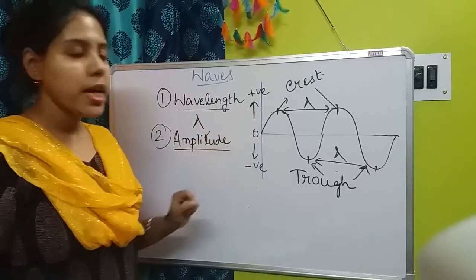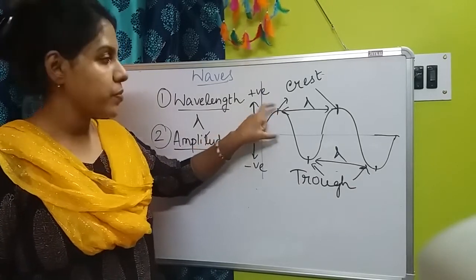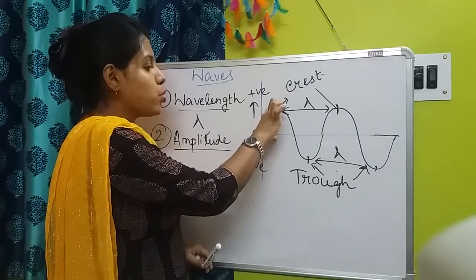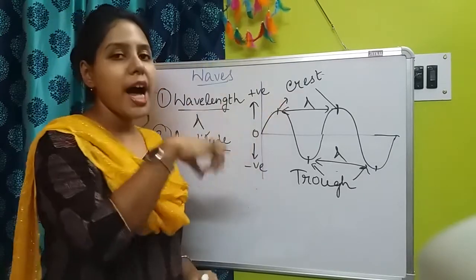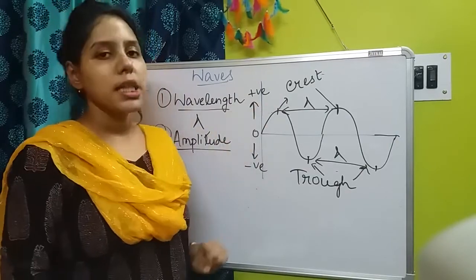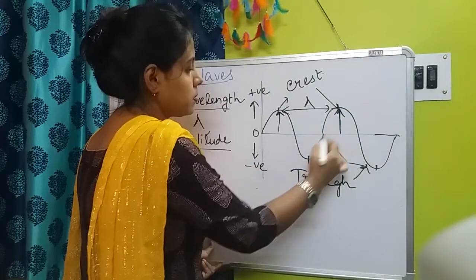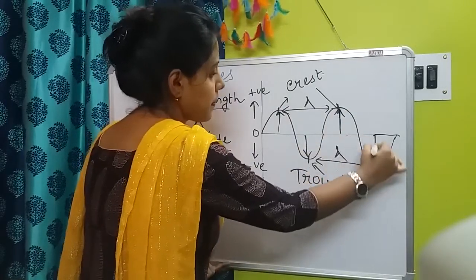What is amplitude? Amplitude is the highest distance, that is the magnitude of the highest distance, or the peak position. This is called the amplitude. This is in the negative side.